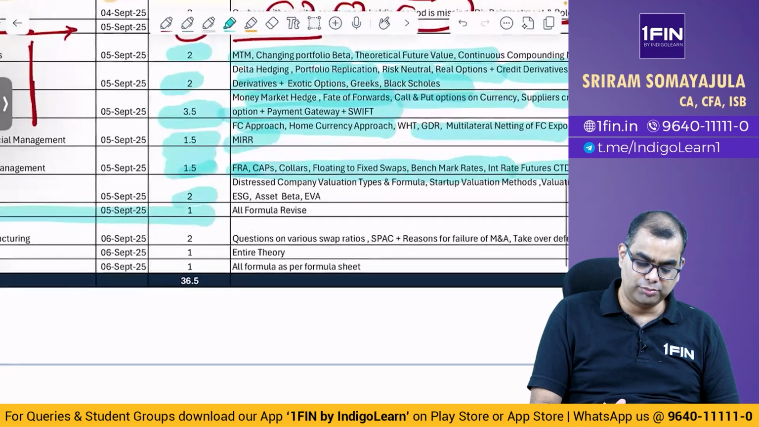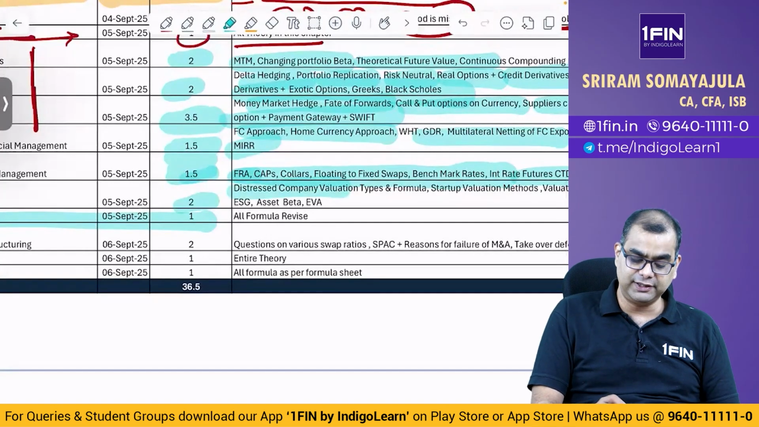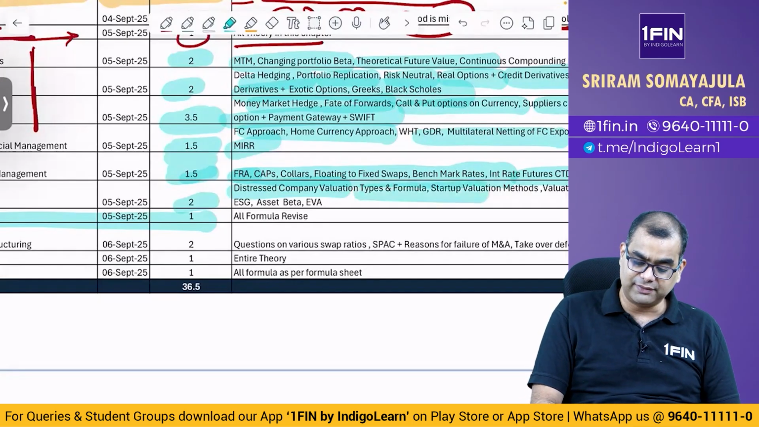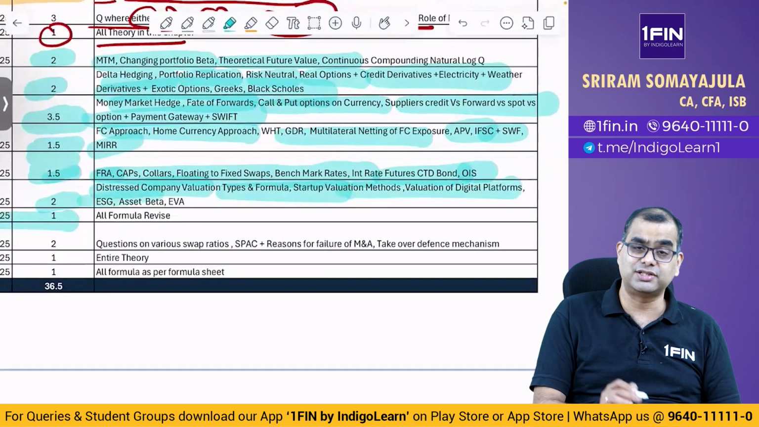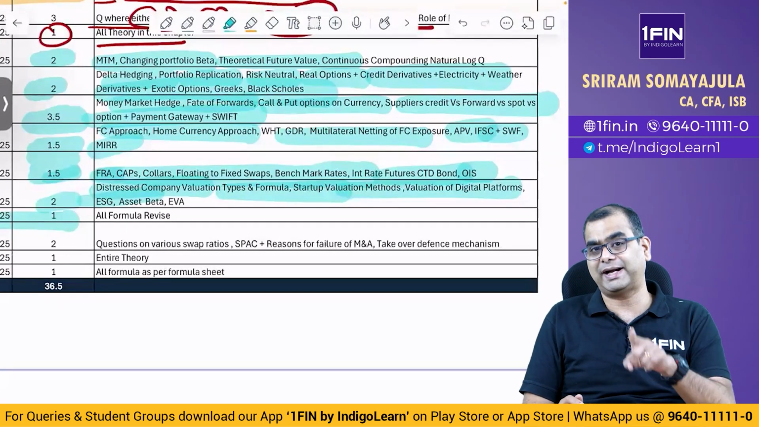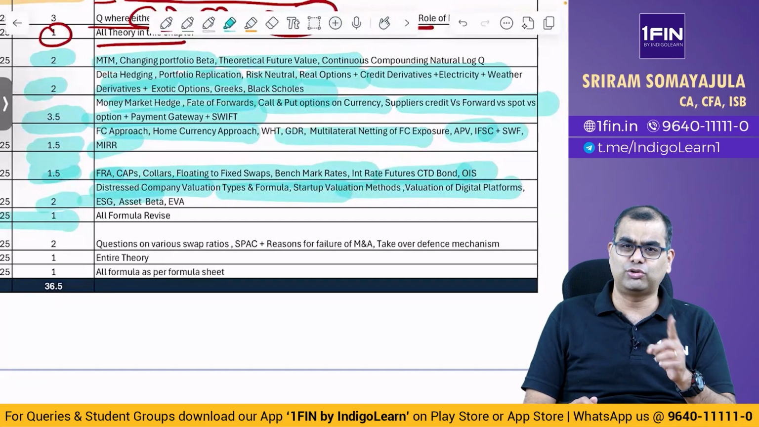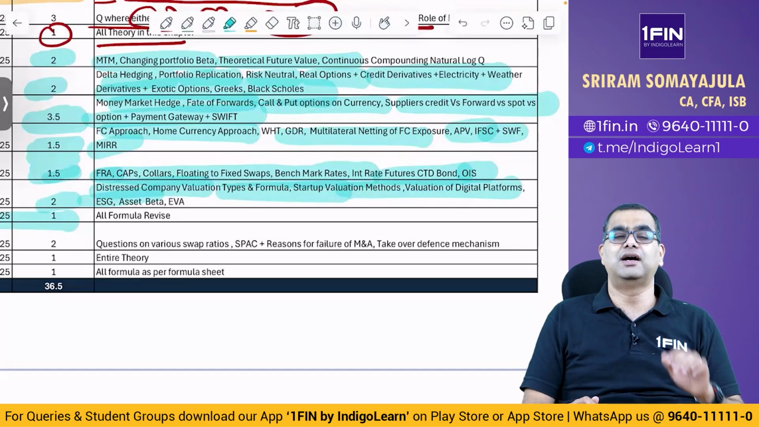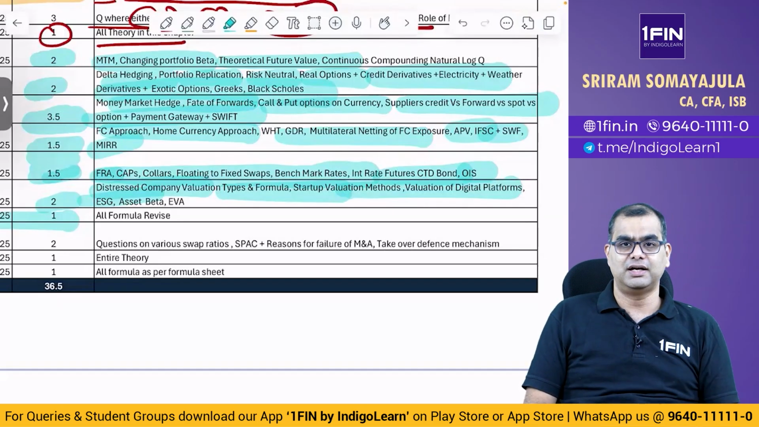Then finally, you go through the business valuation chapter. This again is a very, very important thing, especially from a new theory perspective, they've given details of distressed company valuation, startup valuation methods, valuation of digital platforms, ESG. These are all good quality theory questions, not only practical questions. Because business valuation, a lot of people tend to think it's only a practical chapter. No, there are very, very good quality theory questions, and especially on distressed company valuation, they can potentially ask new practical questions, even though they have not given that in the study material.